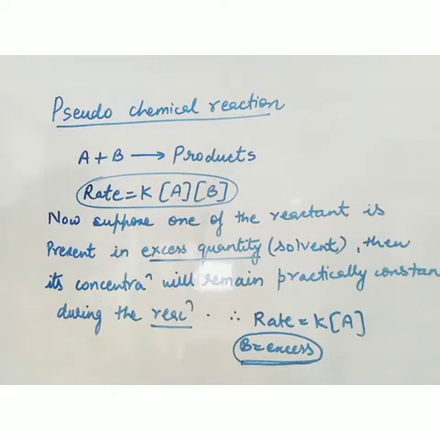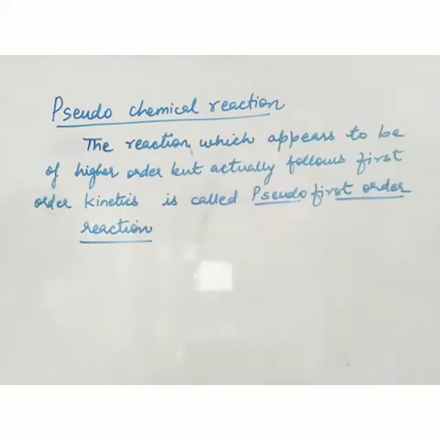And only those reactions are pseudo first order reactions in which one of the reactants is a solvent or one of the reactants is present in excess quantity. So the reaction which appears to be of higher order but actually follows first order kinetics is called a pseudo first order reaction.